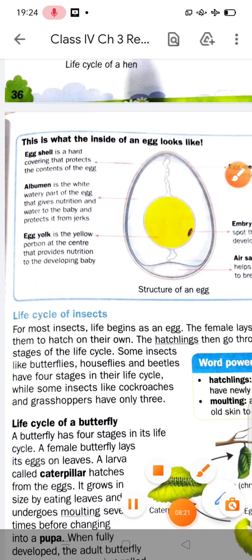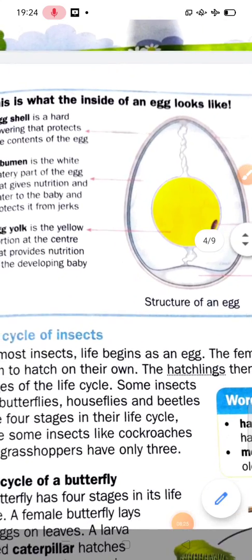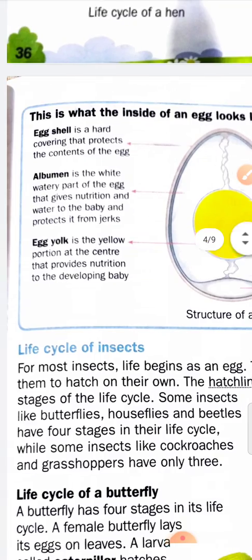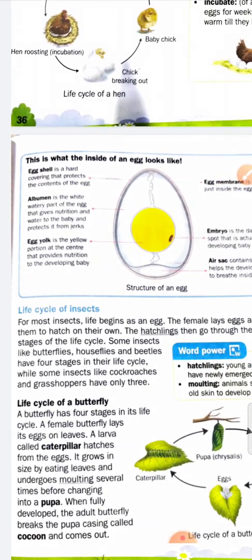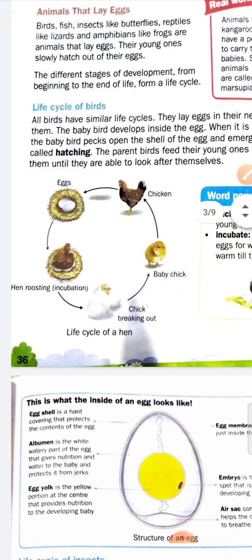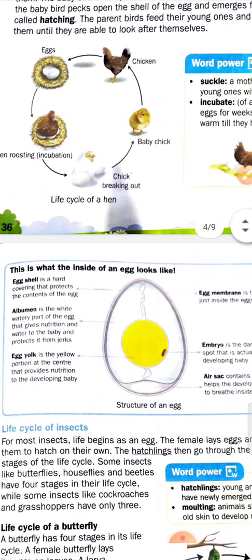Now students, today we have discussed the eggshell, egg membrane and albumin, and in the next lecture we will discuss the remaining parts of the egg. So first you revise this life cycle. Okay students, you should know the three parts we have revised: eggshell, albumin and egg membrane. Okay students, take care, bye.